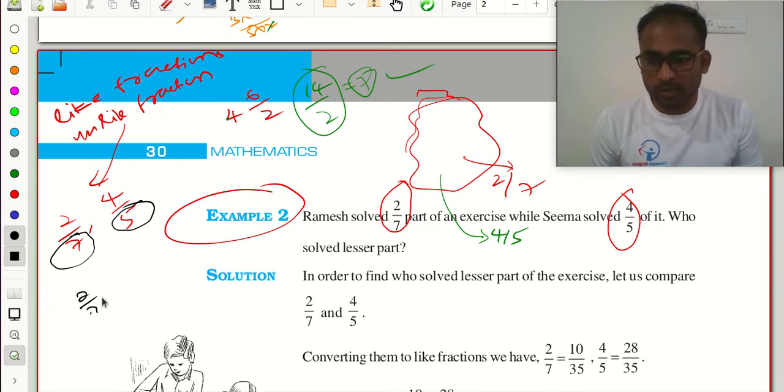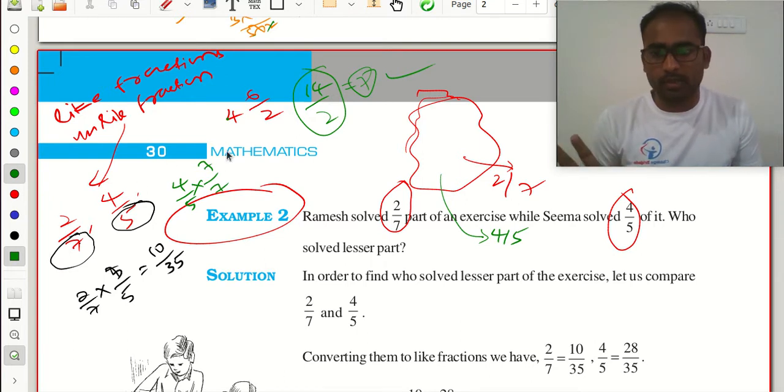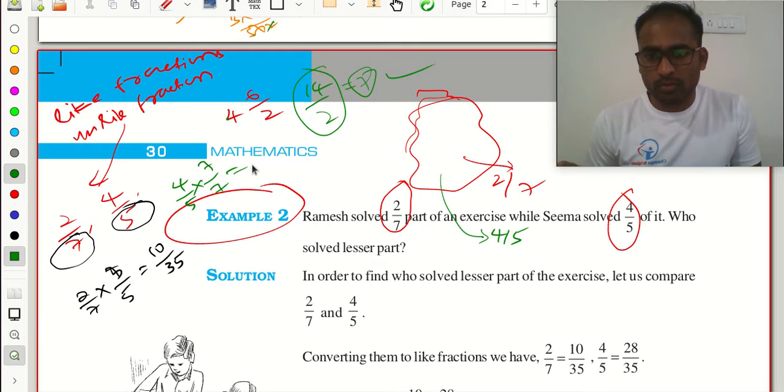So 2 by 7 multiplied with 5 by 5 gives 10 by 35. Next, 4 by 5 multiplied with 7 by 7 in numerator and denominator. 4 sevens are 28, and 5 sevens are 35.